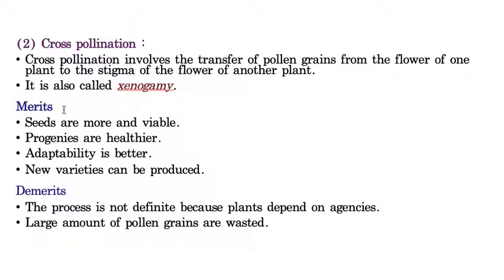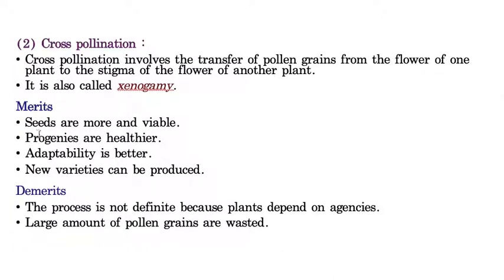Even plants prefer cross pollination over self pollination, because the newly formed progeny can develop better characters and better adaptivity than the parents. A new character can be seen; you can observe a new generation in cross pollination. That's why even plants prefer cross pollination than self pollination.